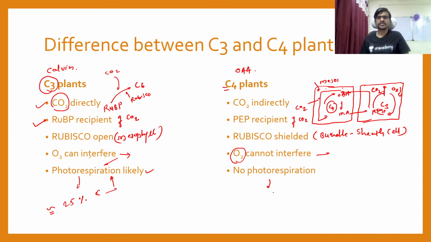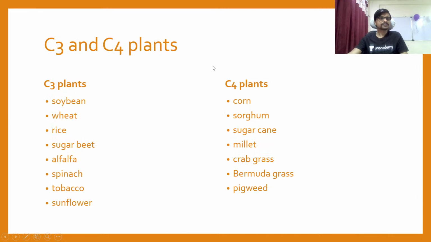So C4 plants are more efficient photosynthetic plants. Examples of C3 plants: soybean, wheat, rice, sugar, alfalfa, spinach, tobacco, sunflower. And C4: corn, sorghum, sugarcane, millet, crabgrass, Bermuda grass, pigweed.